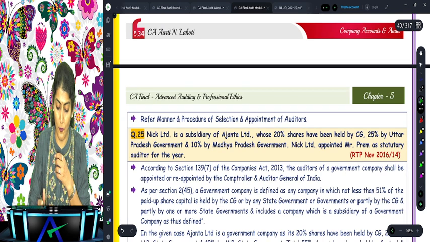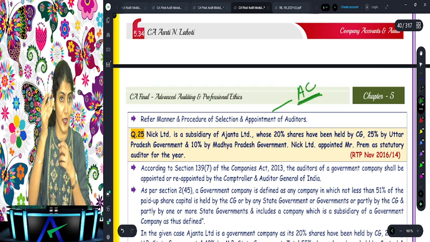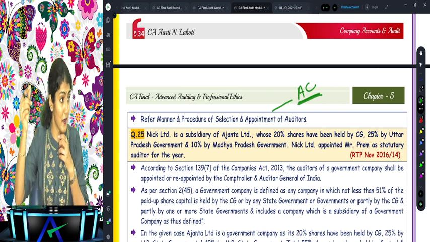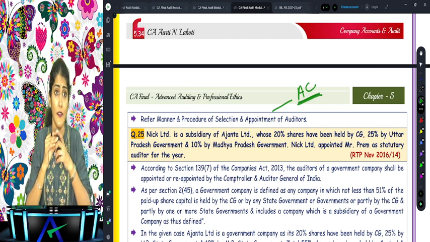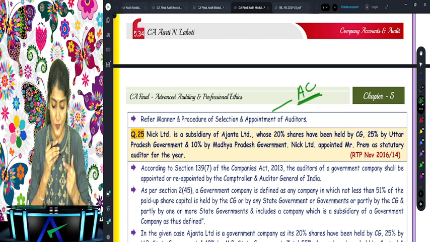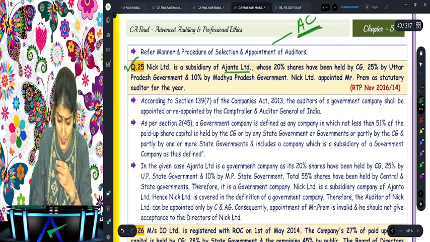So what you have to write down, the provisions relating to the audit committee. An audit committee, qualification and experience, is it commensurate with the size and requirement? Are you getting that? List of pending orders and proceedings. Then the board agrees, or the board disagrees with the recommendation of the audit committee. That is the full story. Then, NIC Limited is a subsidiary of Ajanta Limited.